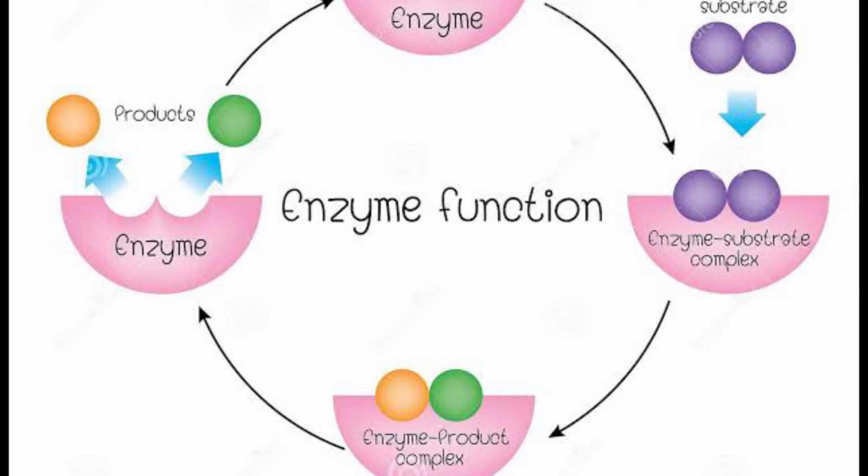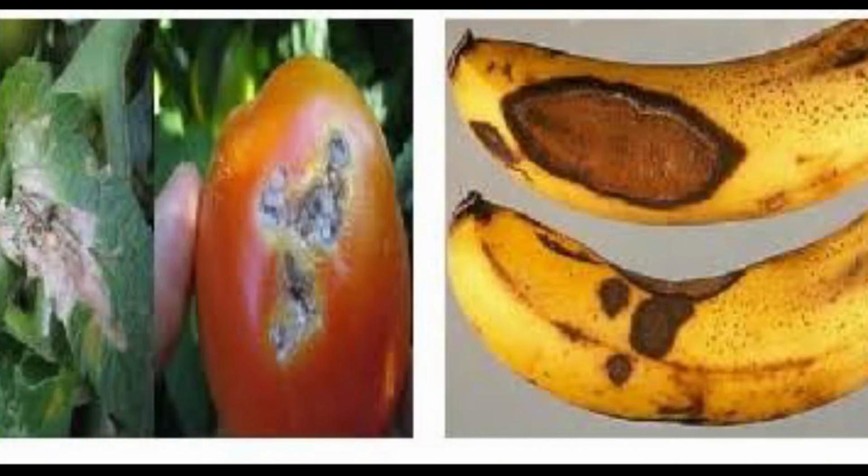Enzymes. Now, enzymes are responsible for texture, color, and flavor changes. For example, as a banana turns from green to yellow to brown, not only does the color change, but there is also a change in the fruit's texture. This is as a result of what? An enzyme action. That's the number 2 factor.